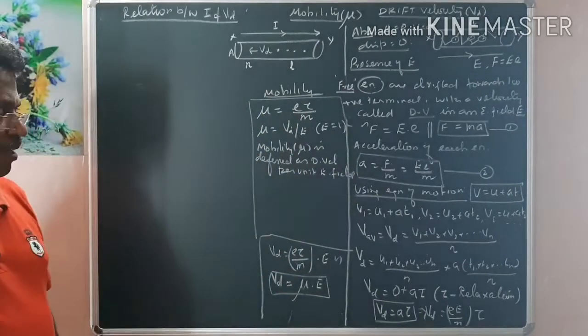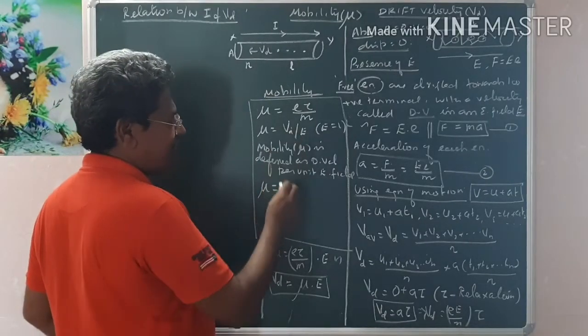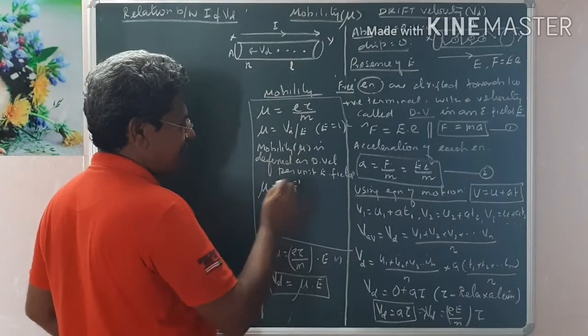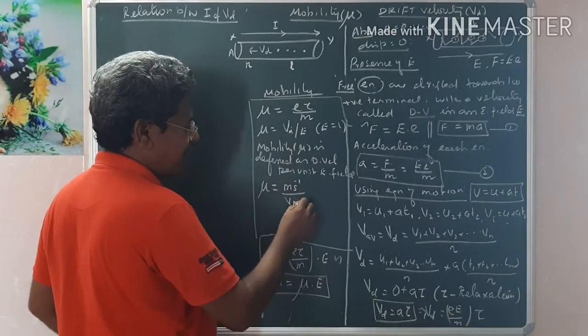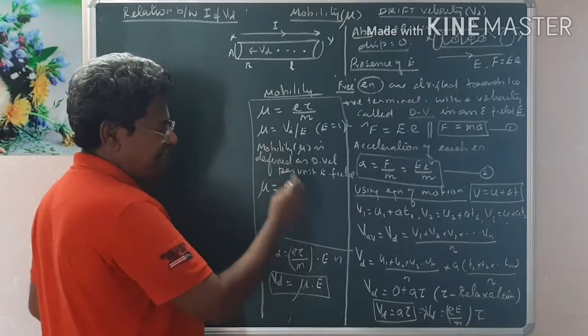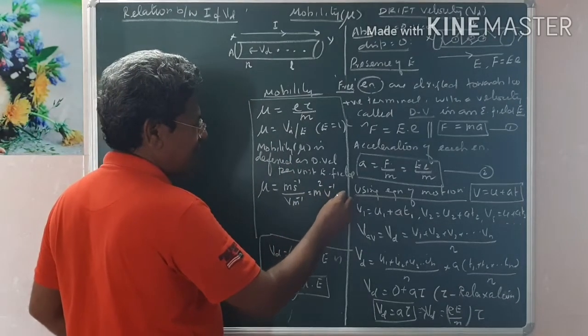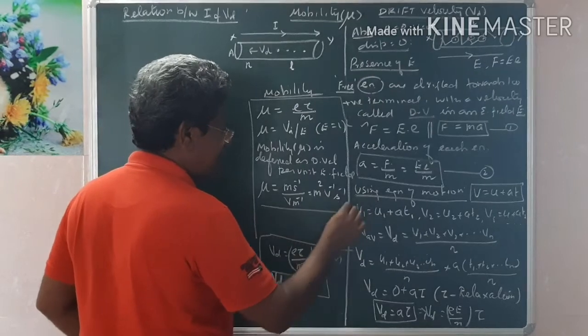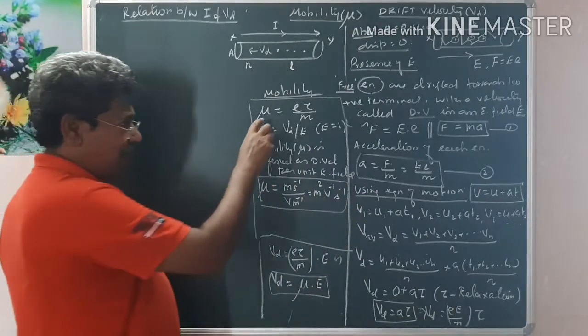That's all. But this mobility will have a dimension because it is a physical quantity. Velocity has a unit of m s^-1 and the electric field has a unit of volt per meter. When the meter is taken to the numerator, it becomes m squared V^-1 s^-1. This is the unit of mobility. Then what will be the value of mobility?